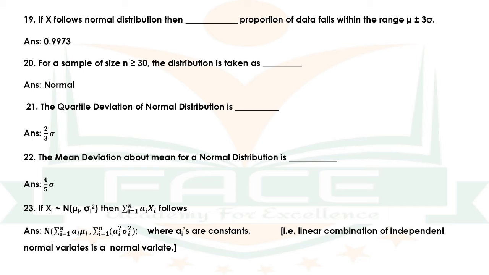Question number 22. The mean deviation about mean for a normal distribution is dash. The answer is 4 by 5 sigma.